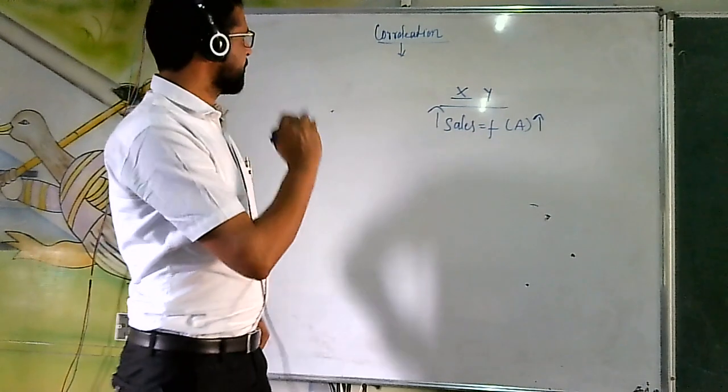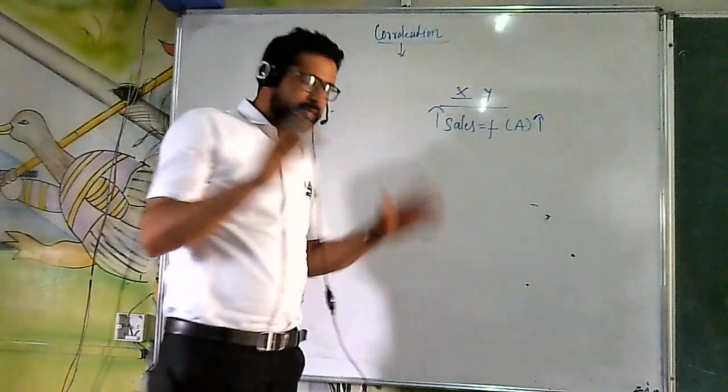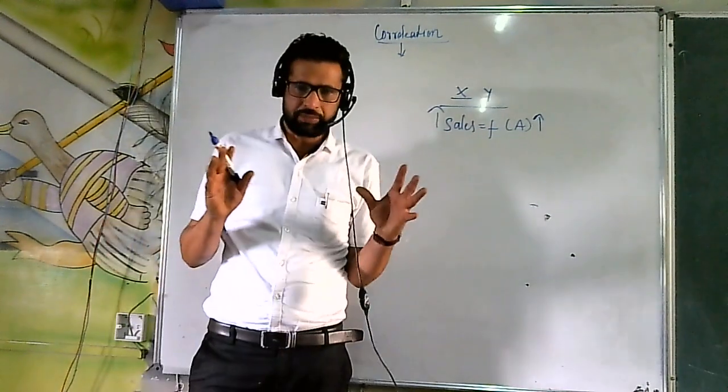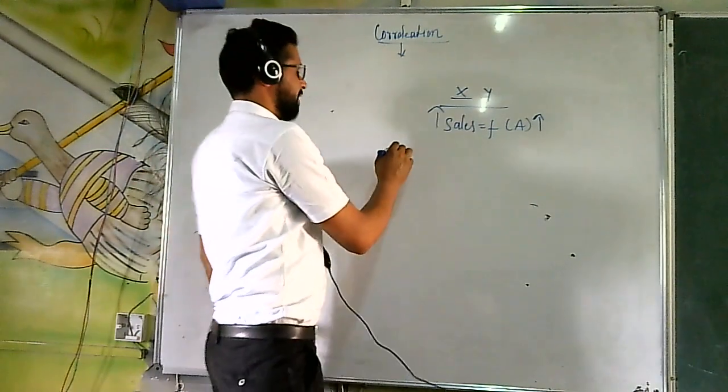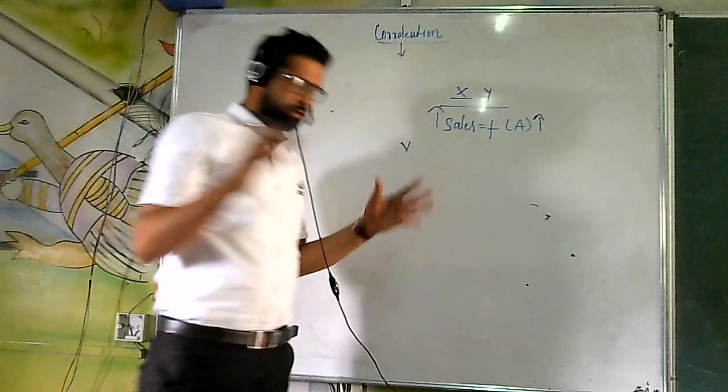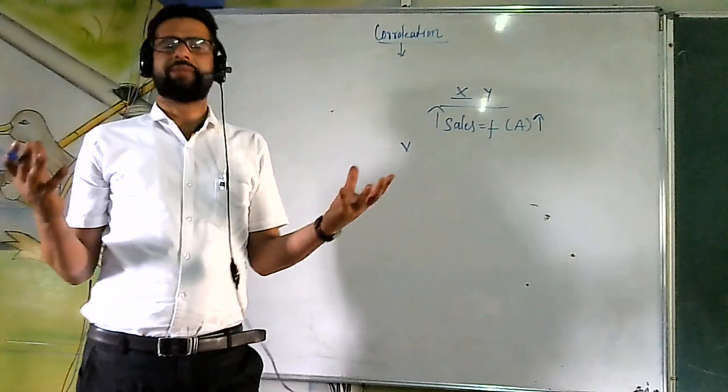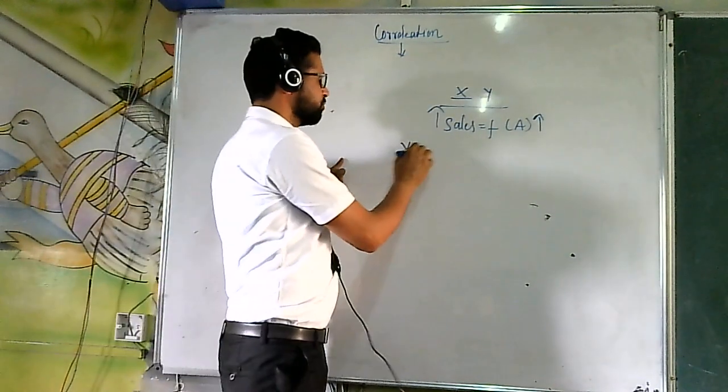So how do we define correlation? Correlation can simply be defined as the relationship between different sets of variables. And we know that a variable can simply be defined as anything whose value changes.